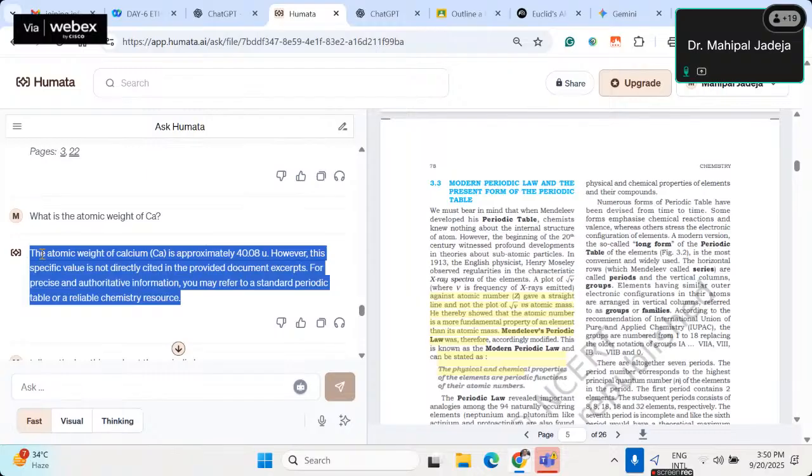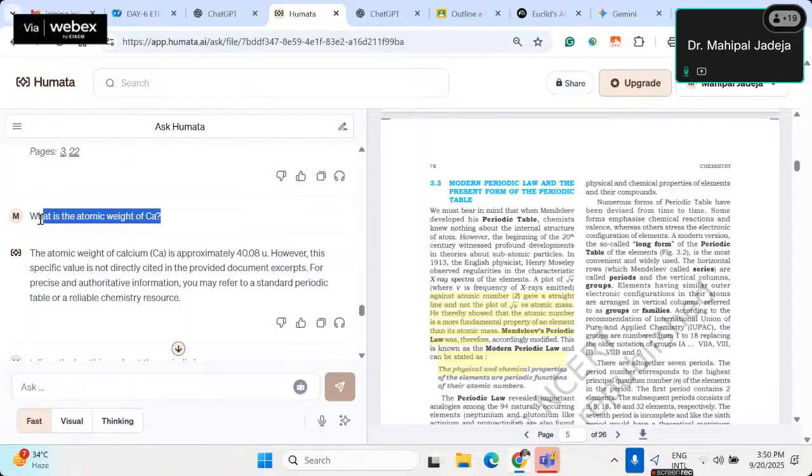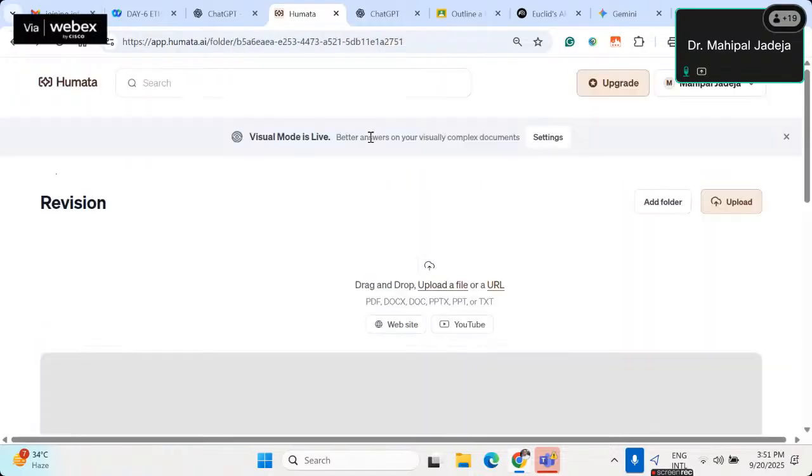And why is it giving a response like this? Because I have turned the mode to creative. If your mode is grounded, then of course it won't give a response like this. In other words, what I'm trying to say is, if you ask something which is not discussed in the material, then it will say straight away no if your mode is grounded. And of course, you can go to settings and change your mode. I can showcase that to you very quickly.